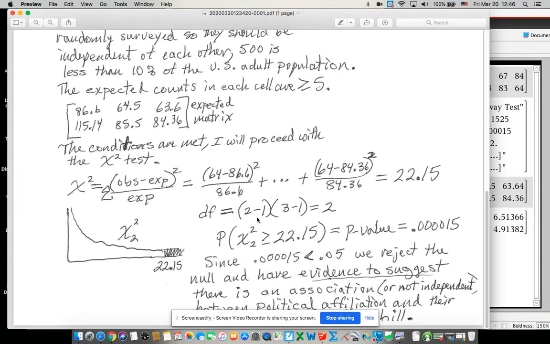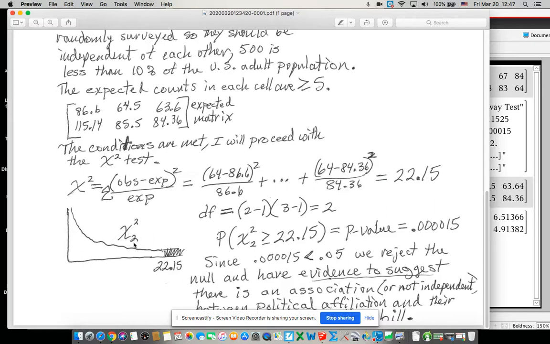All right, so then we got our 2 degrees of freedom, and we have our chi-squared. I'm going to make a graph. Now the chi-squared for 2 degrees of freedom looks like this. Once you get past 2, you get to 3, 4, 5, then you get that normal curve looking thing that's skewed to the right. But this one is looking like this. And there's a video that talks about this, and I also talk about it in the community blog, or the little place where we put answers and stuff. I talk about it a little bit there and try to explain why that curve is that way. But you just have to label it.